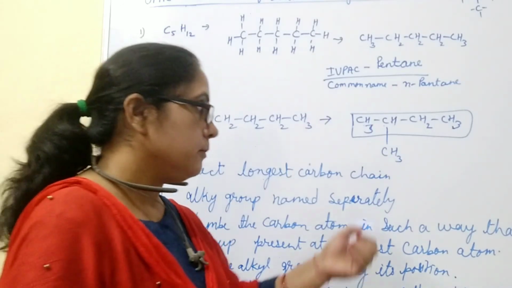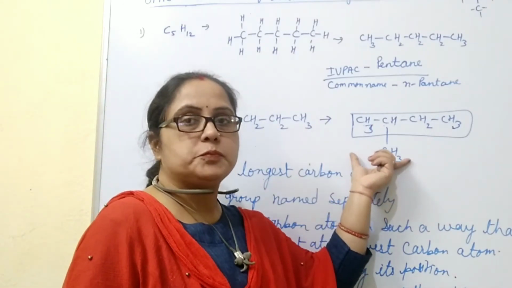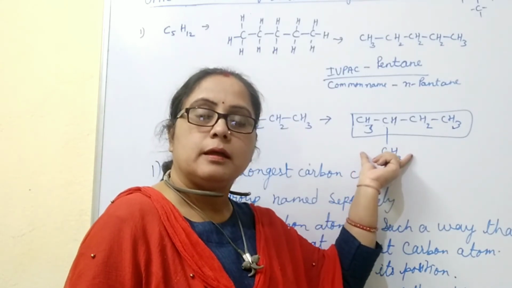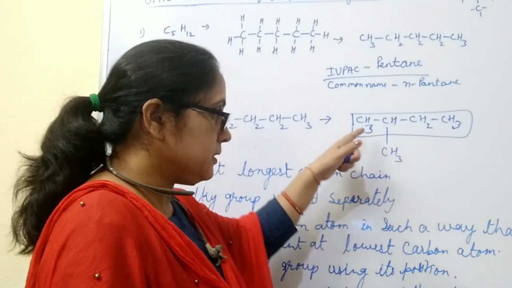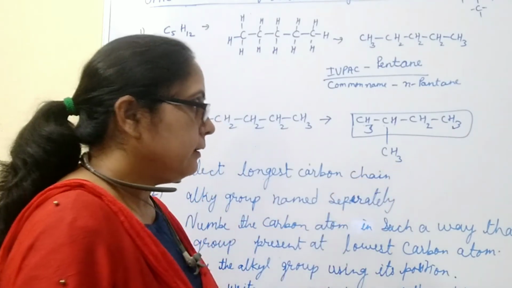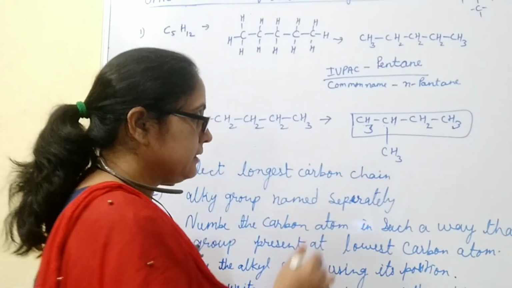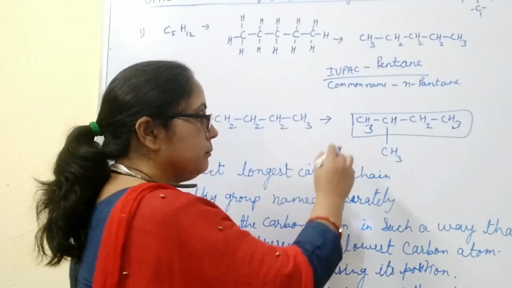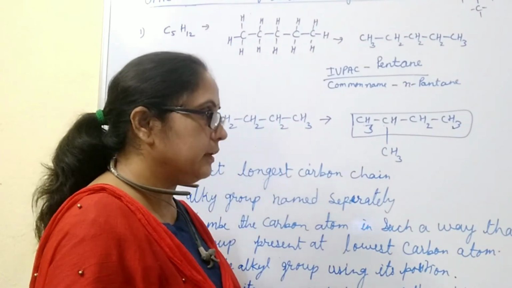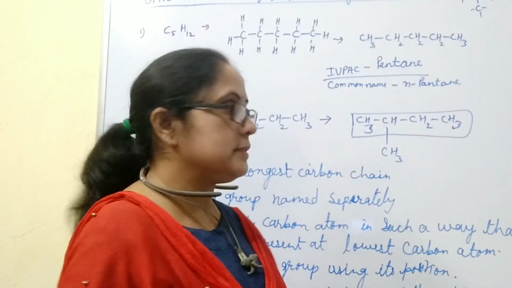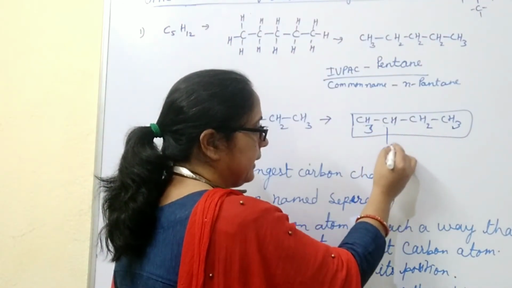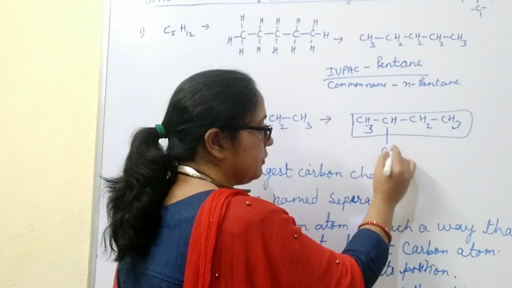Now the second step is to name the alkyl group separately. The alkyl group CH3 is named the methyl group. So a methyl group is present in this carbon chain, so we will use its name first. And the third step is to number the carbon atoms. We can number the carbon atoms from left to right or from right to left, both. But we will always number the carbon atoms in such a way that the alkyl group is present at the minimum position of carbon atom.